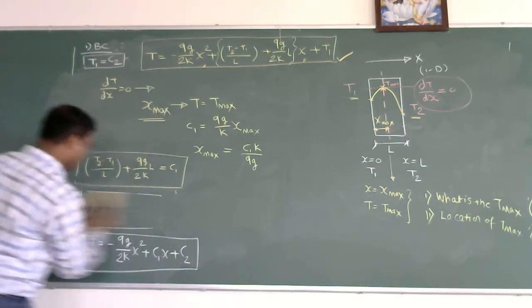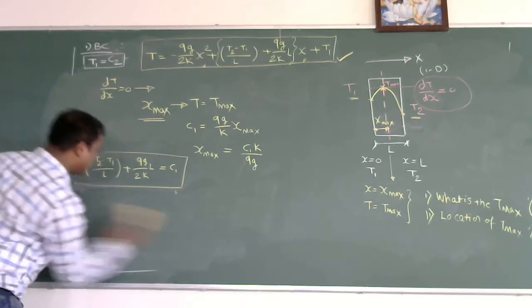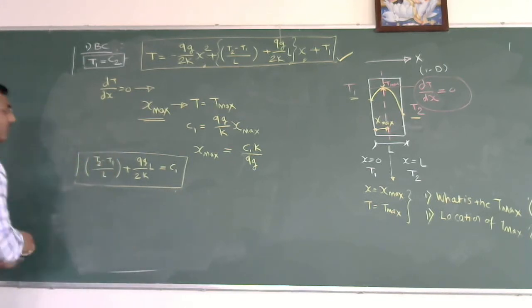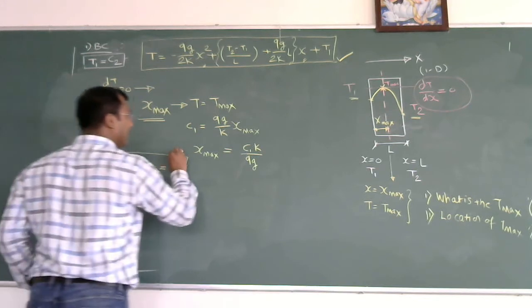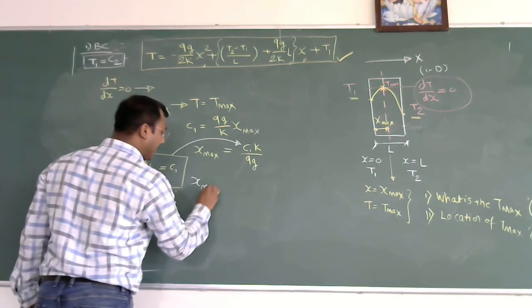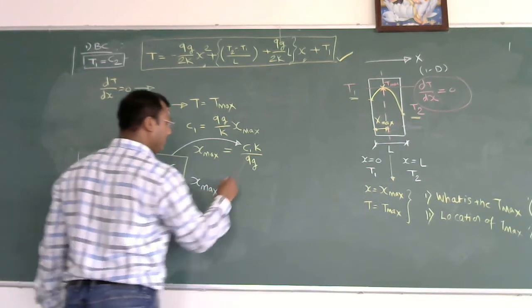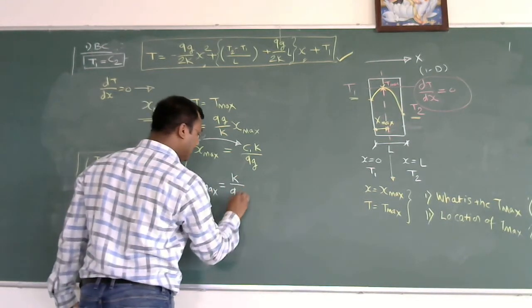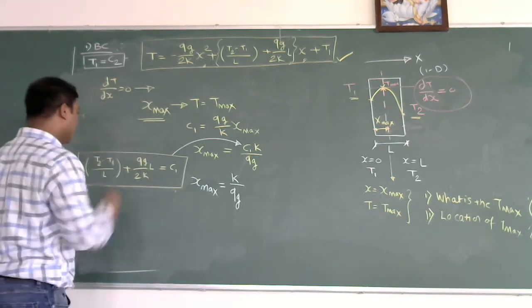But you see again, what is the value of C1? I can directly put this value in the equation. So this will give me x max is equal to k by qg into C1.